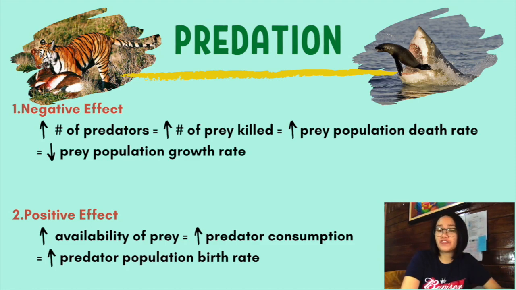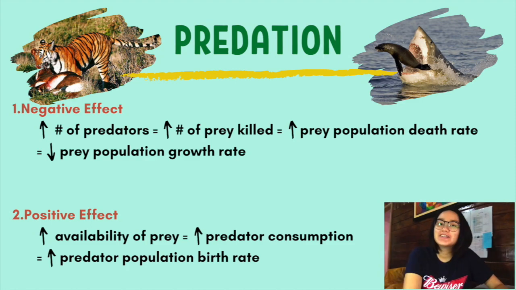As the population of predators increases, there is a subsequent decline in the population of prey as a direct result of the prey's increased rate of mortality. Now let's use this similar approach to evaluate the positive effect of predation, which is on the predator's population side. The prey provides basic food resources to the predator and directly influences its ability to survive and reproduce. So if there is an increase in the availability of prey, there will also be an increase in predator consumption because there will be more food to eat.